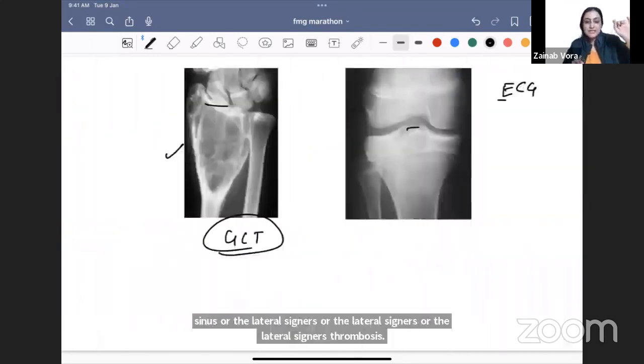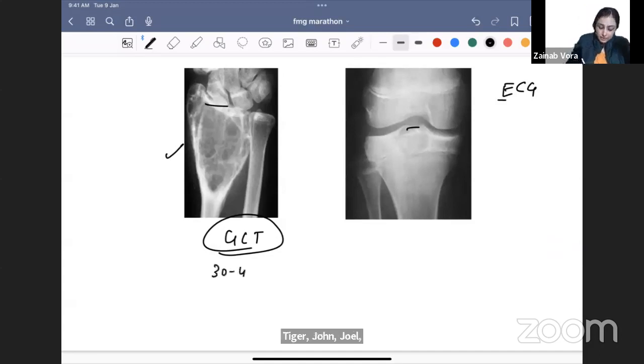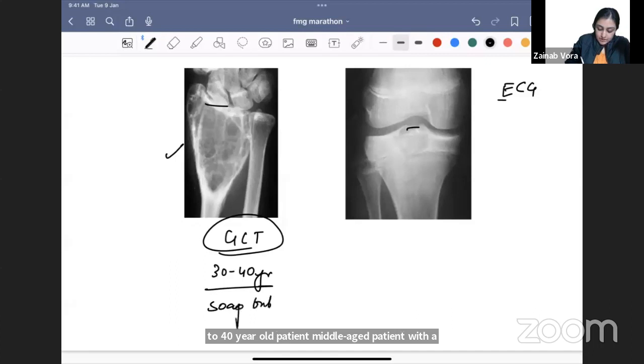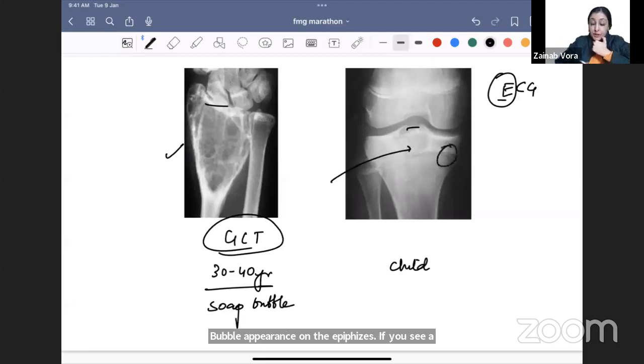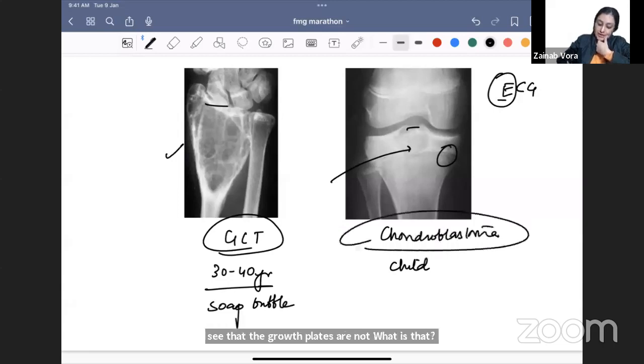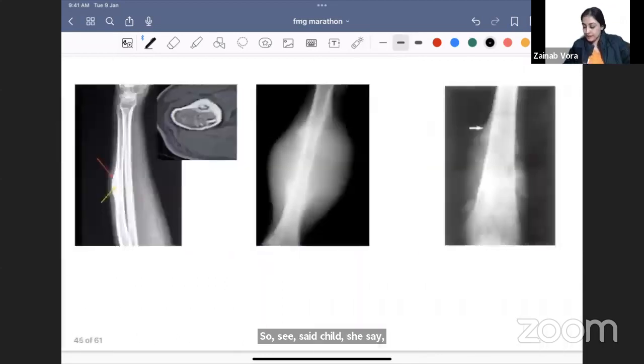So we did GCT. It will be a 30 to 40 year old patient, middle age patient with a soap bubble appearance on the epiphysis. If you see an epiphyseal tumor in a child less than 20 years and you see that the growth plates are not fused, what is that? It is chondroblastoma. ठीक है, तो ये है chondroblastoma. So C से child, C से chondroblastoma. Okay, this is what you have to remember here.